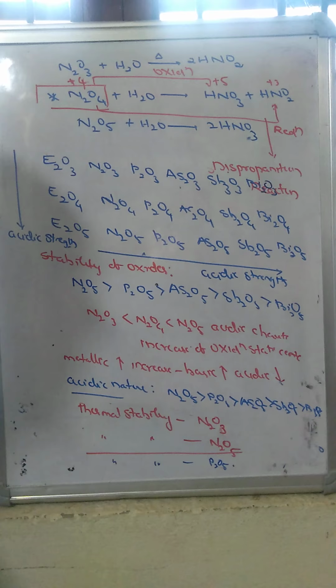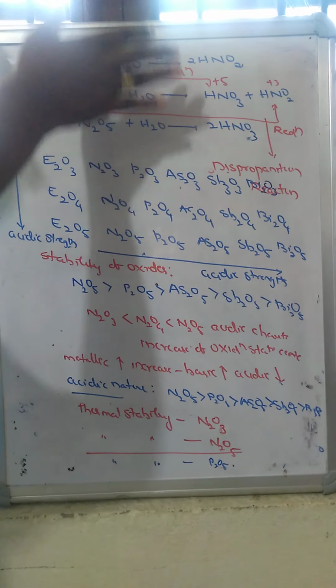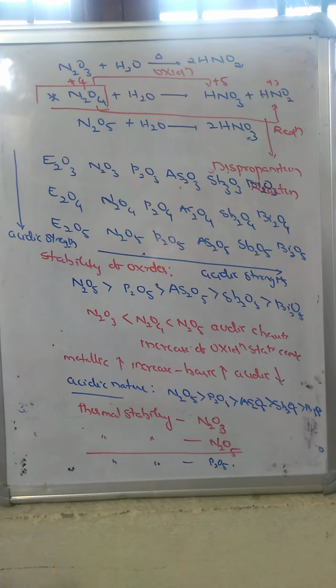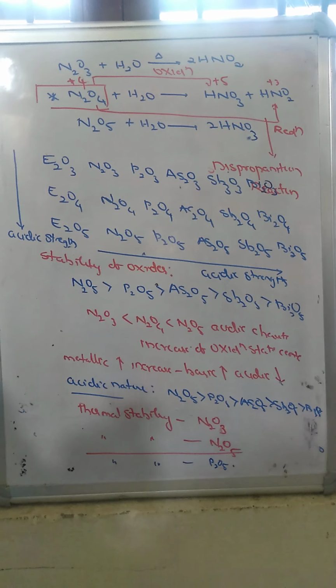Okay, this we call the oxidation reaction, the reaction of group 15 elements with oxygen. So finally we have seen these properties of reaction with oxygen.